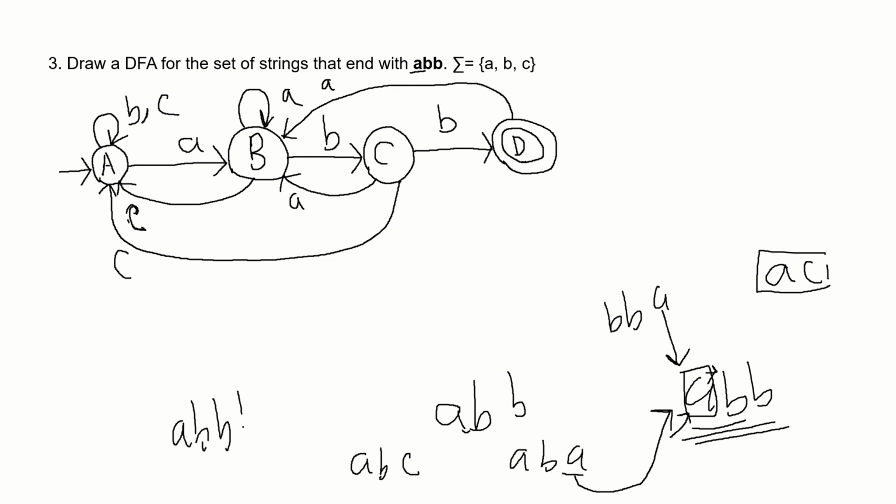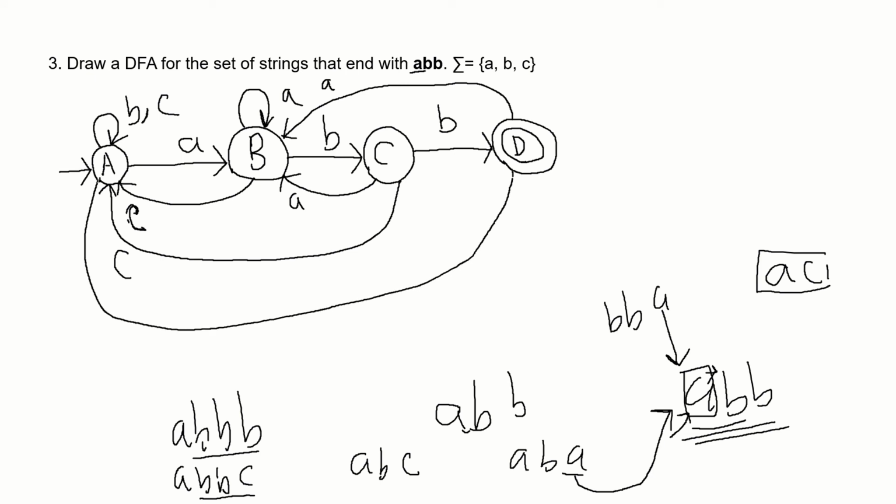If we get B, then the last three symbols become BBB, and if we get C, then the last three symbols become BBC. So we will need another A so that we can make ABB, right. So we will go back to the start state for B or C.